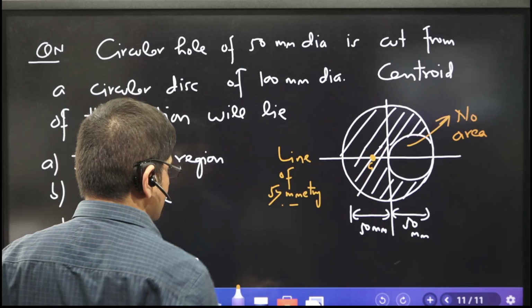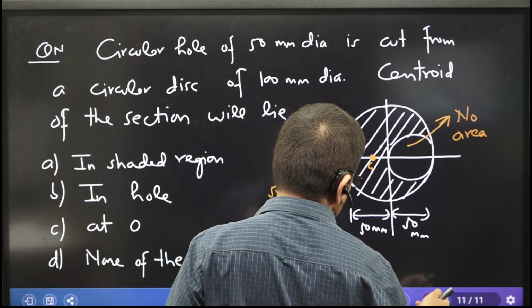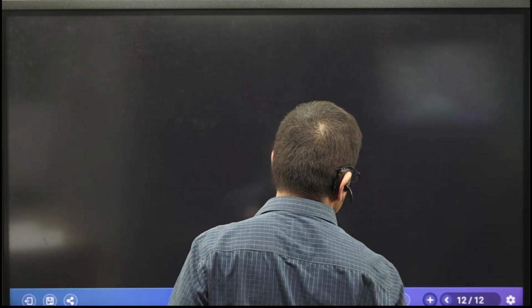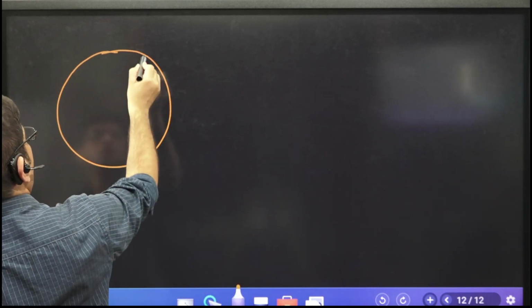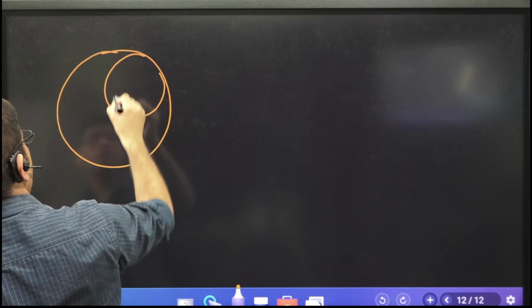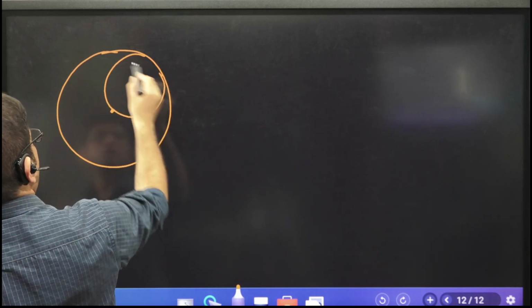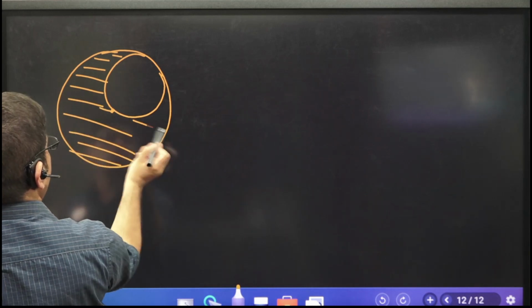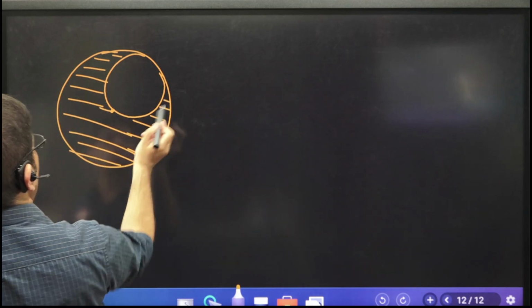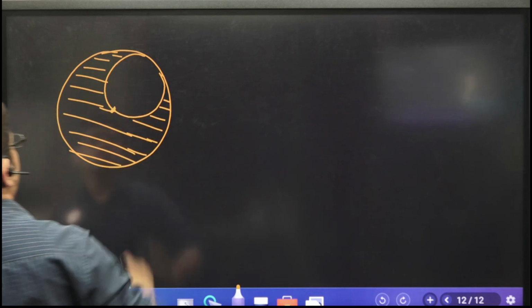And even if I give you another shape, suppose I give you this shape and this is the cut part. And I ask you as a technocrat, tell me where will be the center of this particular shape.